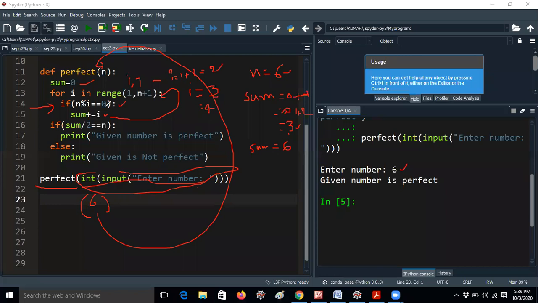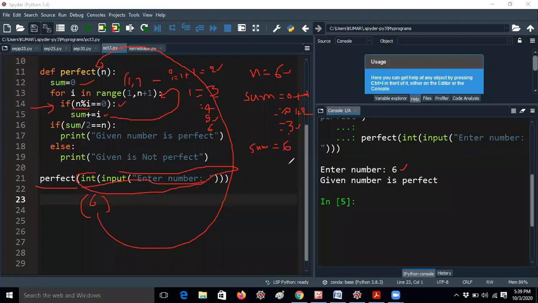i will be 6. Now i has iterated to 6, which means this is the last iteration, guys, because i ranges from 1 to 7. Now 6 modulus 6 equal to 0, because i value is 6 and n value is 6. 6 modulus 6 is 0, that is absolutely correct. Now sum equal to sum plus i. Sum equal to 6 plus 6, the new sum value is 12, guys.